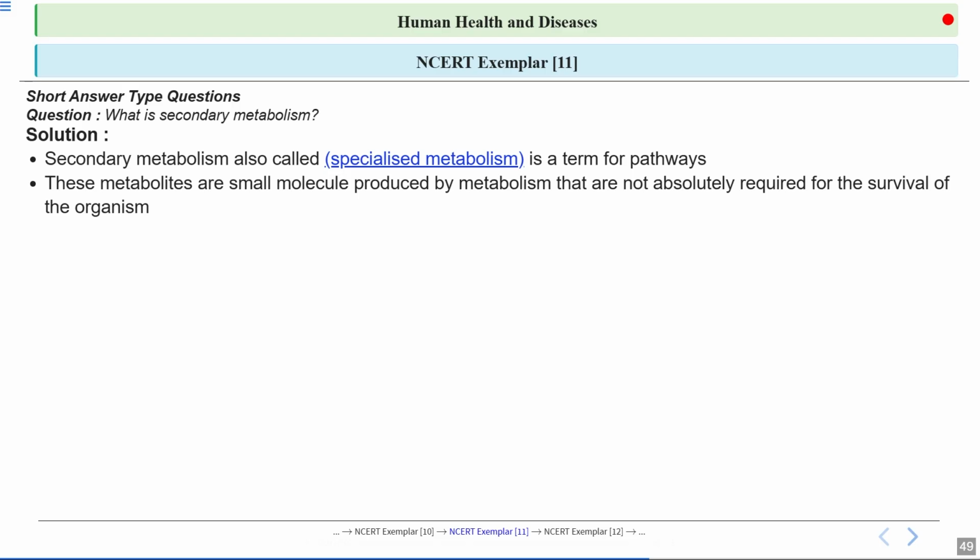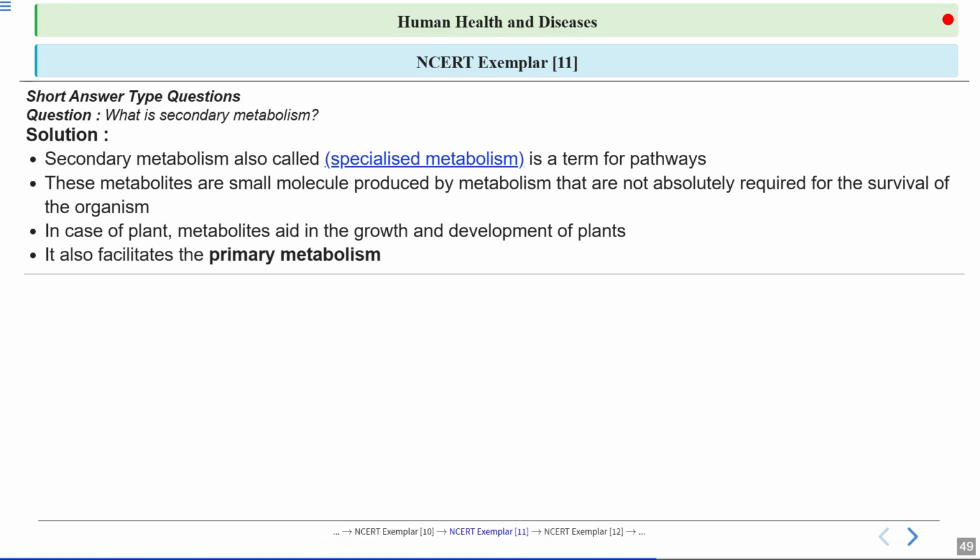Okay, in other words, you can say the organism can live without them, but these molecules often give extra advantages like protection or attraction. In plants, these metabolites help with growth and development. So they might not be essential for basic life, but they support the plant in growing stronger or adapting to its environment. For example, some secondary metabolites help plants defend against insects or diseases. So they provide protection as well.